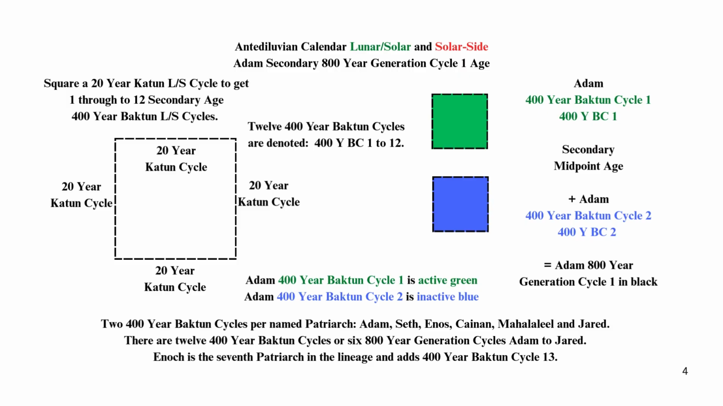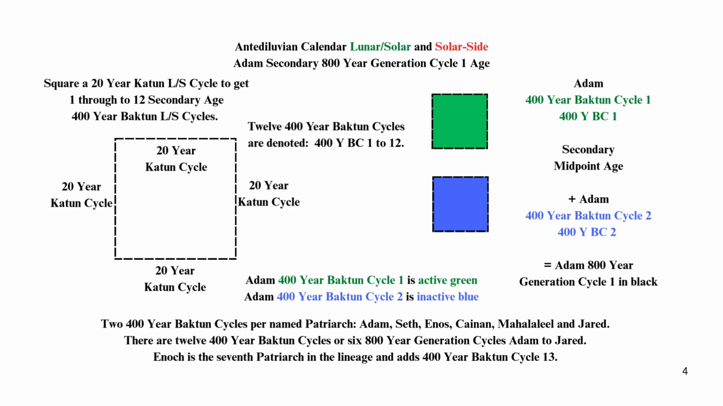Antediluvian calendar lunar/solar and solar side. Adam secondary 800-year generation cycle 1 age. Square a 20-year Khotun L/S cycle to get 1 through 12 secondary age 400-year Bacton L/S cycles. 12 400-year Bacton cycles are denoted 400 Y BC 1 to 12. 20-year Khotun cycle on 4 sides of square.